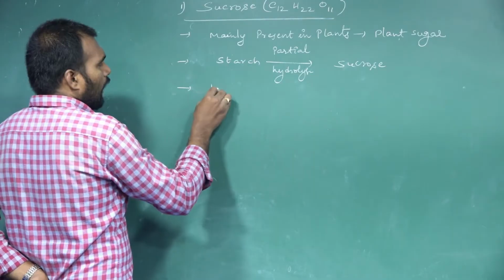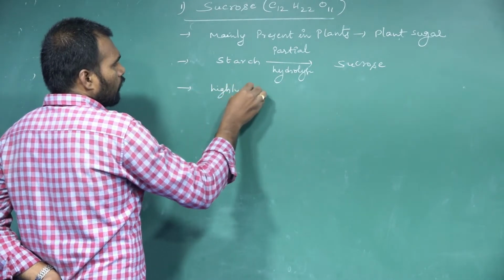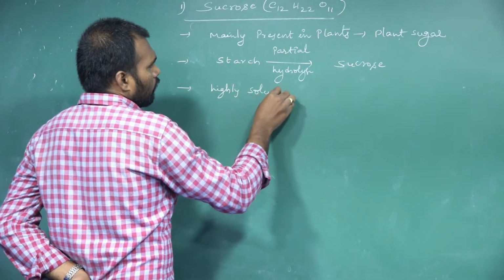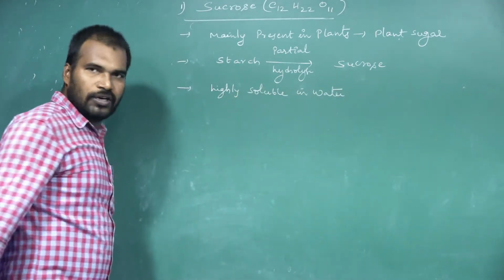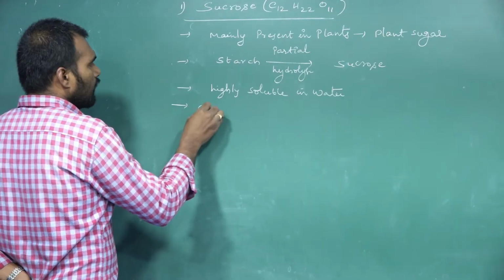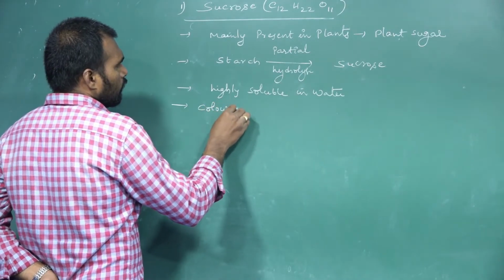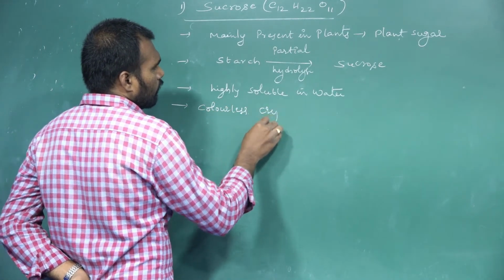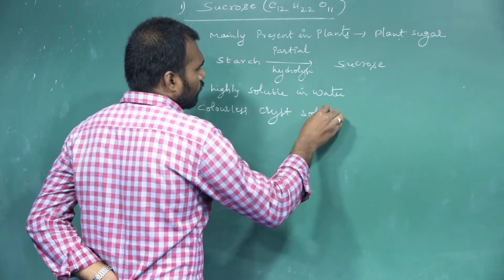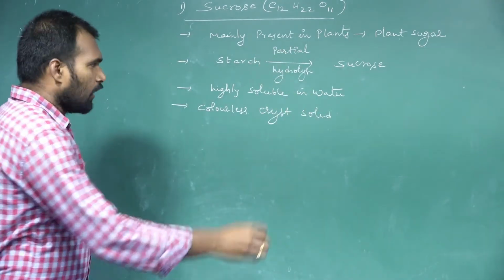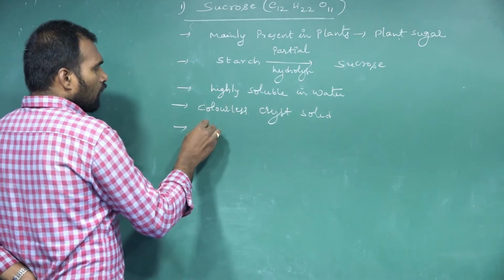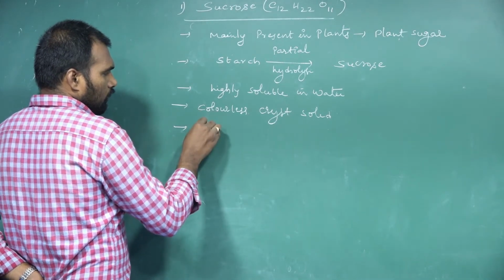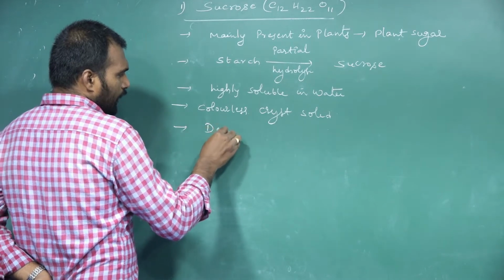Sucrose is highly soluble in water. It's a colorless crystalline solid. Okay, and sucrose is initially dextrorotatory.